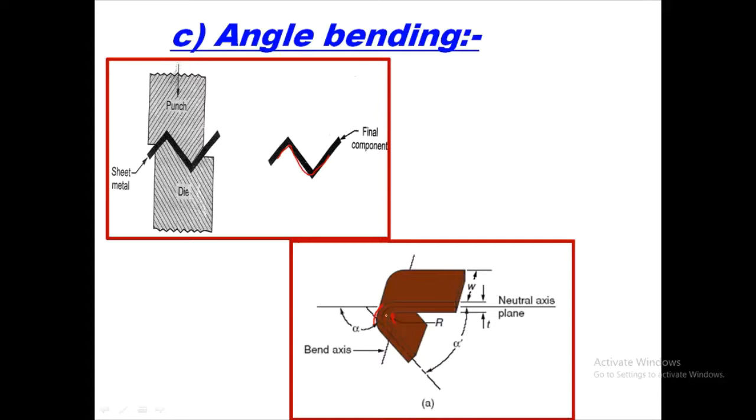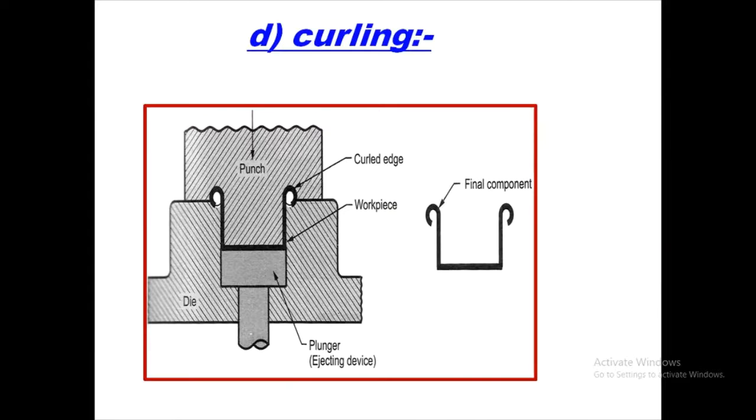Here it is compression and here it is elongation. So let us see the next, that is curling. Here you can see, to produce a curl edge, this curling is performed. Normally, to hold the device or the part, such a curling operation is performed. If the curling is not there, it will become difficult to hold this part. That's why this curling is provided.